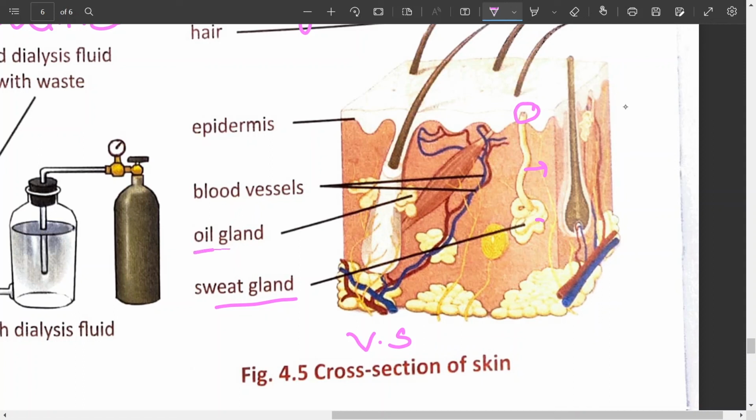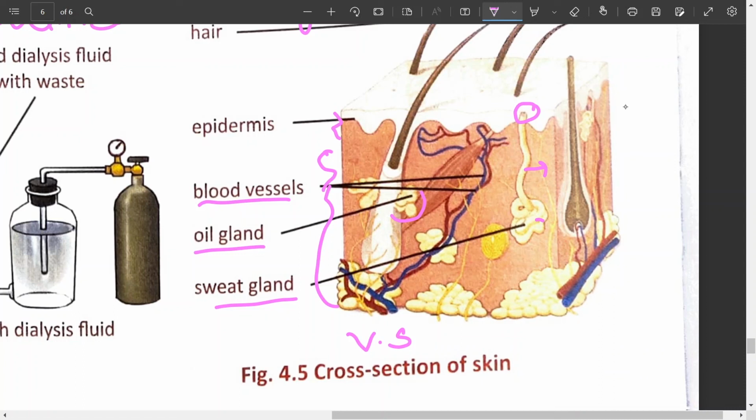This is the oil gland, and the oil gland opens in the hair follicle. These are the blood vessels, the blood supply. Then the upper surface is the epidermis, and the part of the skin below the epidermis is the dermis. So what is the location of the sweat gland? Sweat gland is located in the dermis of the skin.